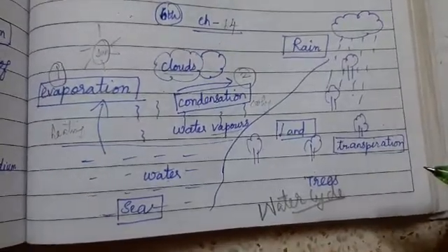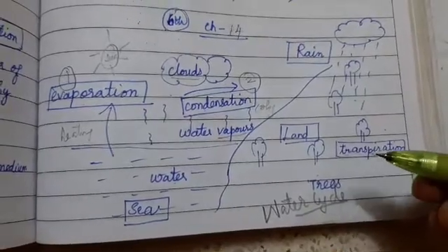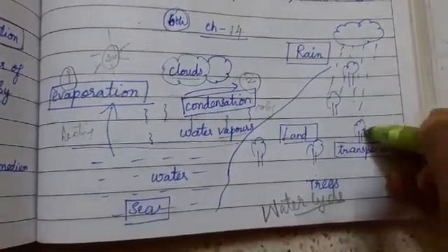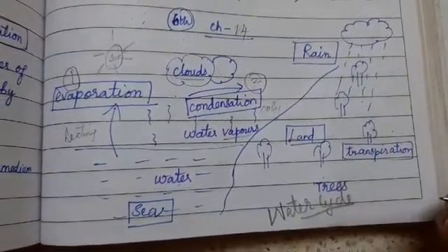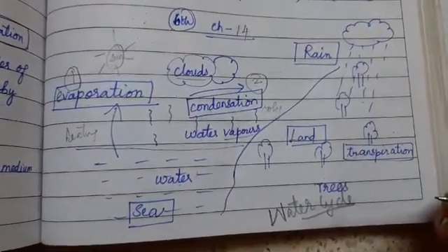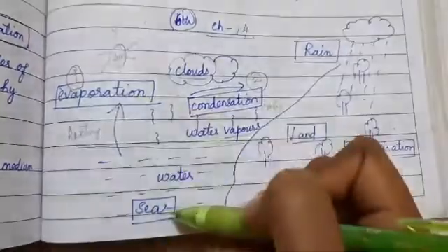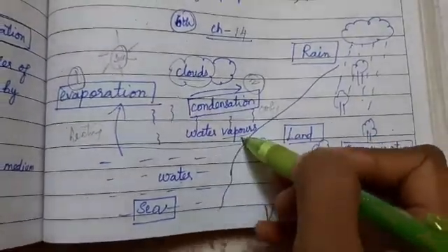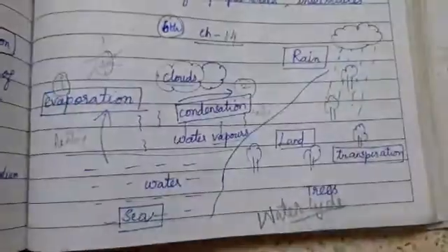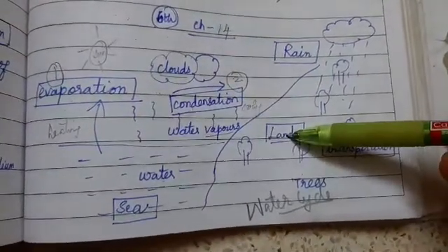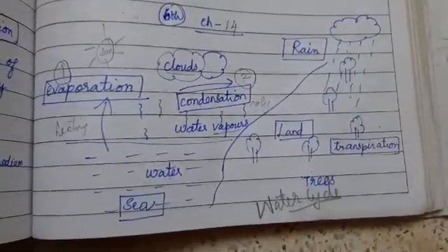In your biology we learned that the plants need water for their growth, right? So the plants also have water in them, yes or no? Yes, the plants have water in them. So like how the water bodies evaporate water as vapors with the help of the sun during the daytime, similarly the trees present in the land area also evaporate some amount of water from them.